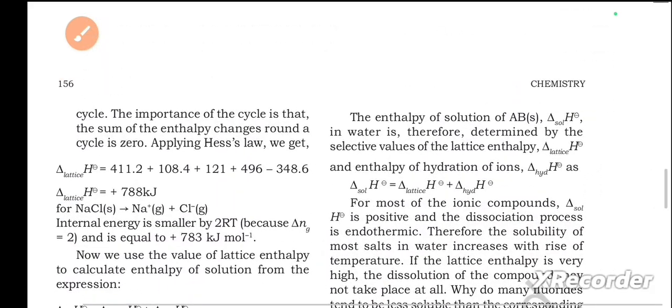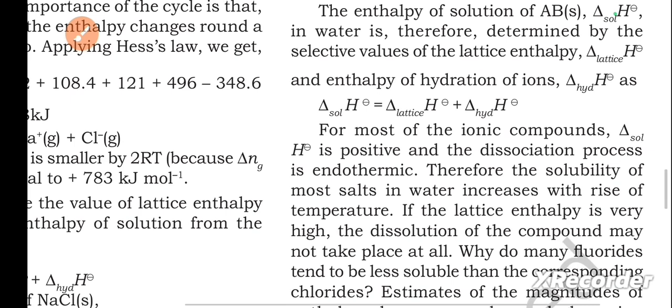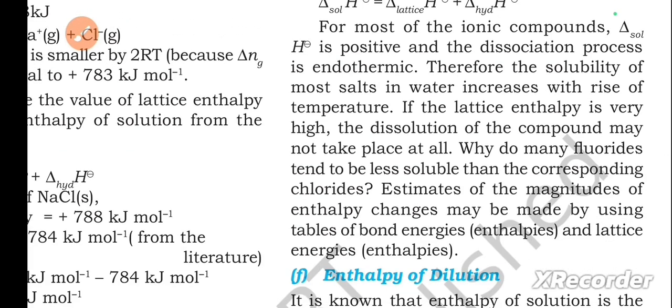The enthalpy of solution of AB2, ΔsolH, in water is therefore determined by the relative values of the lattice enthalpy and enthalpy of hydration of ions. For most of the ionic compounds, ΔsolH is positive and the dissolution process is endothermic. Therefore, the solubility of most salts in water increases with the rise of temperature. If the lattice enthalpy is very high, the dissolution of the compound may not take place at all. Why do many fluorides tend to be less soluble than the corresponding chlorides?